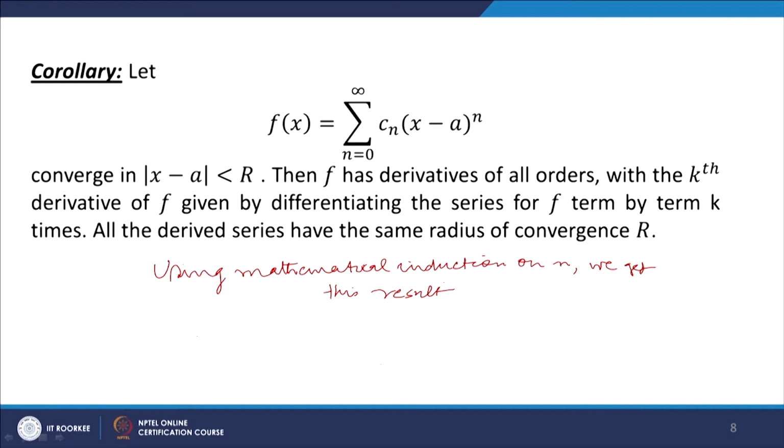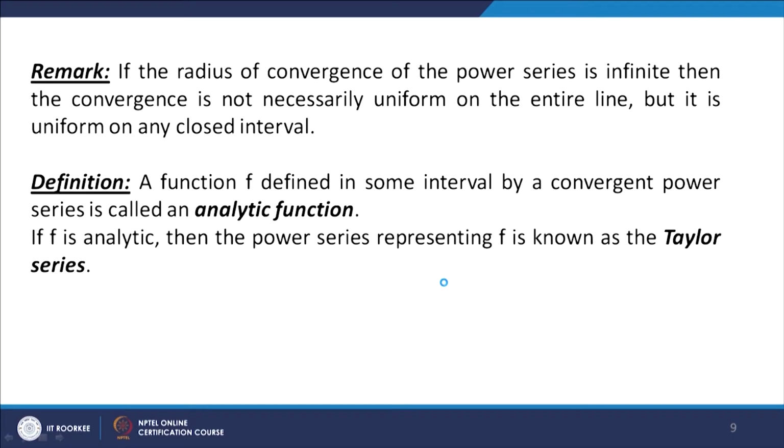Now let us give a remark. If the radius of convergence of the power series is infinite, suppose the series converges for all values of x, then the convergence is not necessarily uniform on the entire line. We have said that if the series has a radius of convergence r, and the region of convergence is given by mod of x minus a less than r, then the differentiated series also has the same radius of convergence.